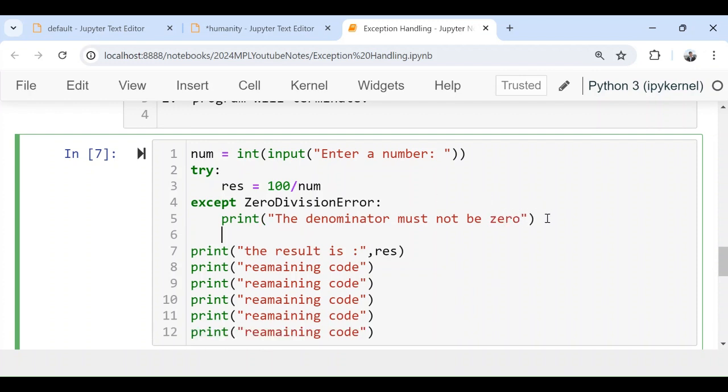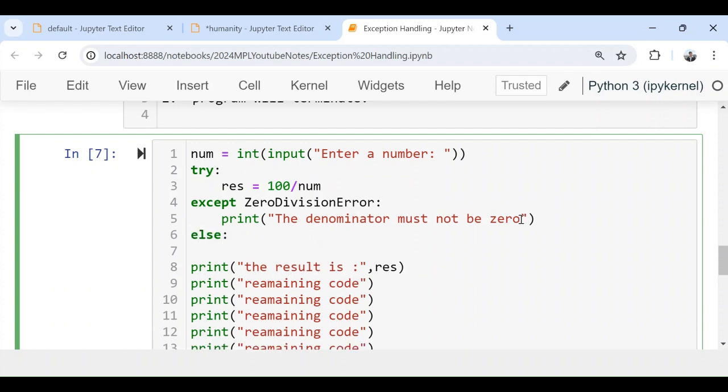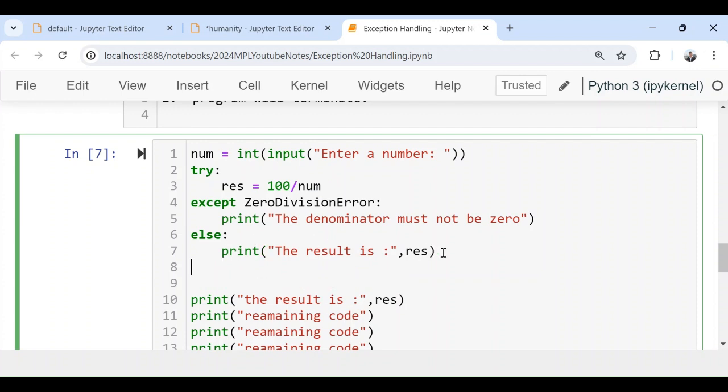And then after that, I can write my else also. So I will say if the denominator is not 0, we will get the result. Inside else, I will just print the result. I'll say print the result is, and then I will just say result. And the finally block, I just told you that finally block is optional. You can write it, or if you do not write it also, there is no issue. But the code which is inside this always will be executed.